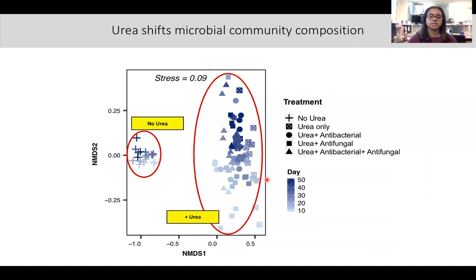This plot shows community composition. The shapes indicate the different treatments and the color indicates time. Closer points indicate similar composition. We see here that two separate clusters are formed between the no urea and urea treated samples. This indicates that urea shifts community composition.